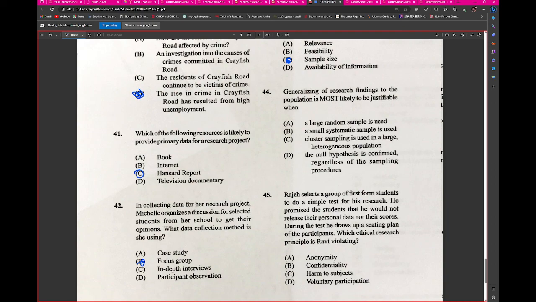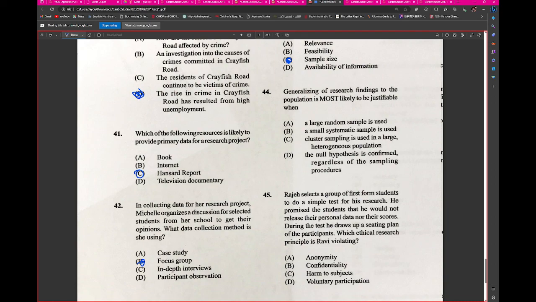When can we generalize? I'm looking for specific terms. When the sample is a large sample. I'm looking for an R word, beginning with R. The sample has to be what? Representative. Not random, but randomness can give us some amount of representativeness. So it must be representative.